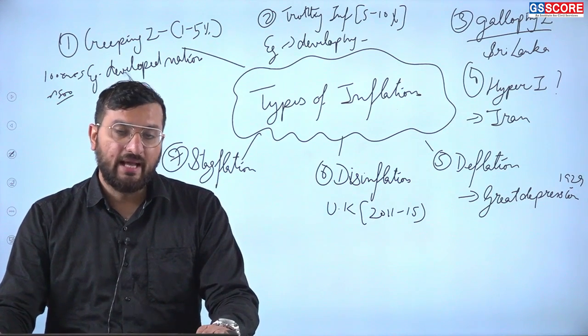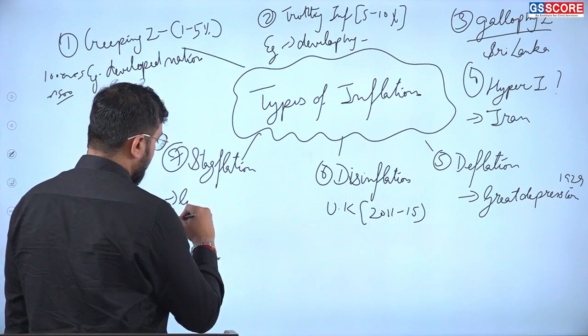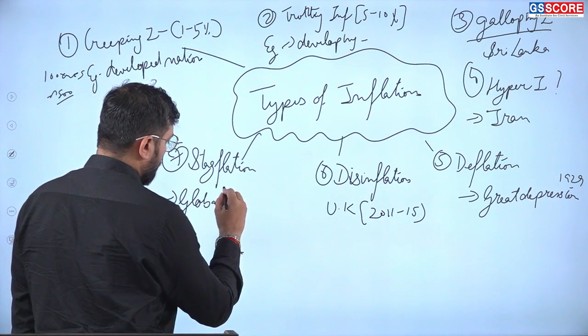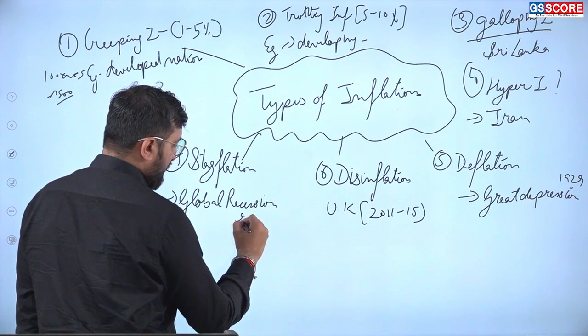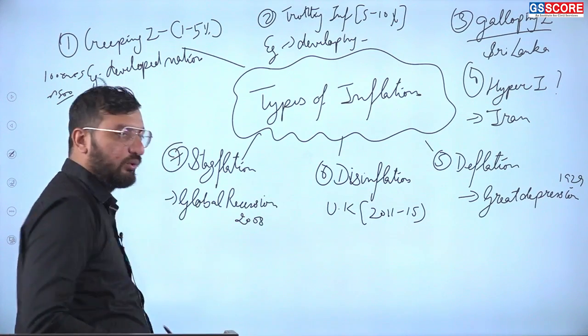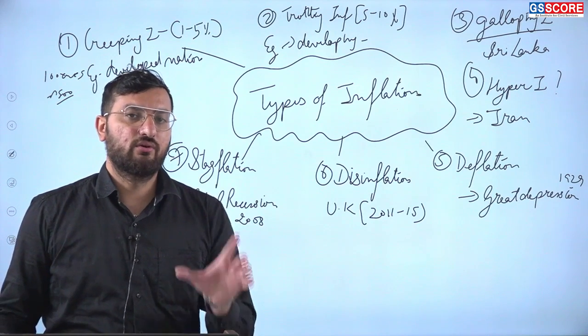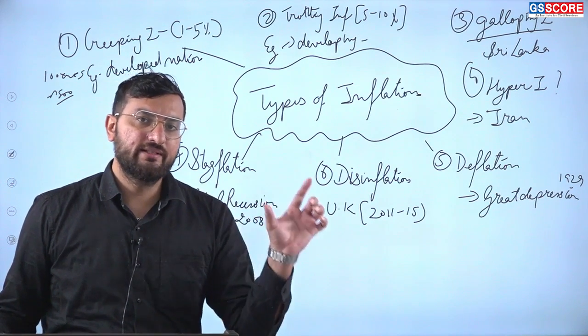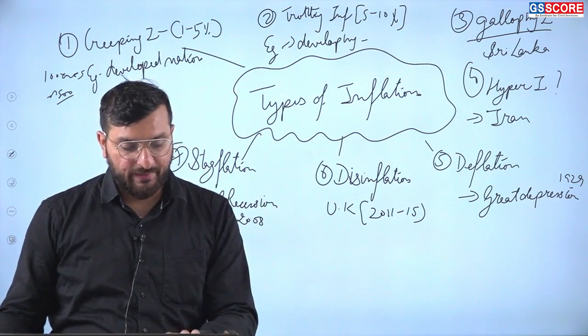Example: the global recession in 2008. There was less growth, inflation is there, and in inflation we have just understood one part, that with inflation there is employment, but in stagflation, there is unemployment.